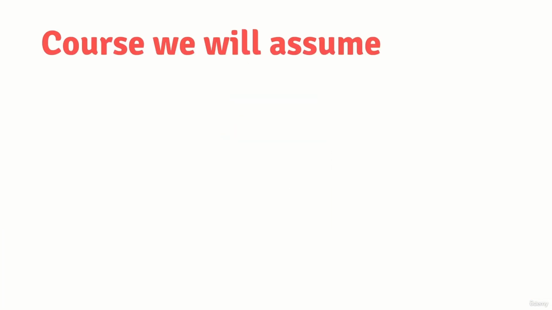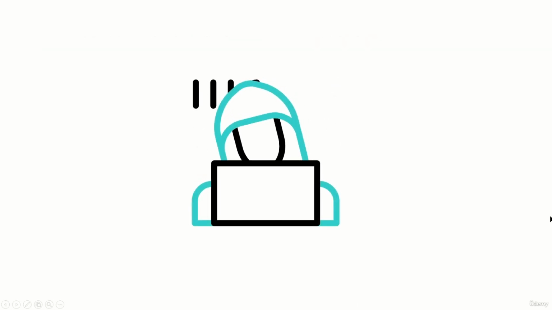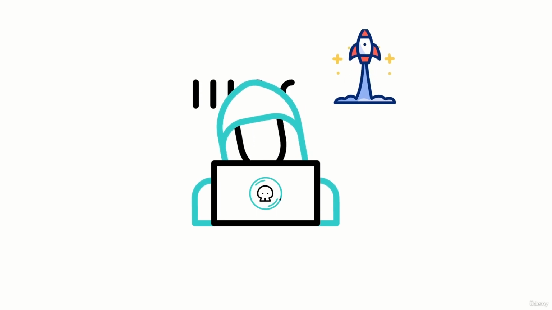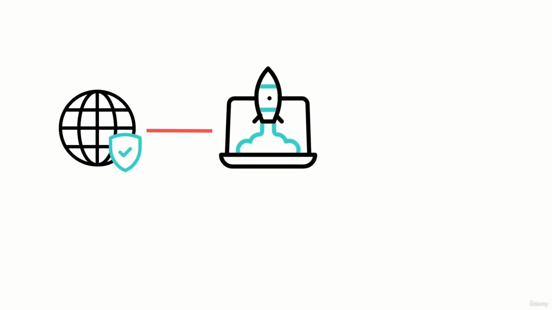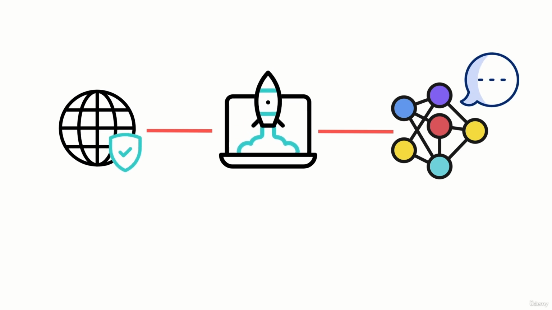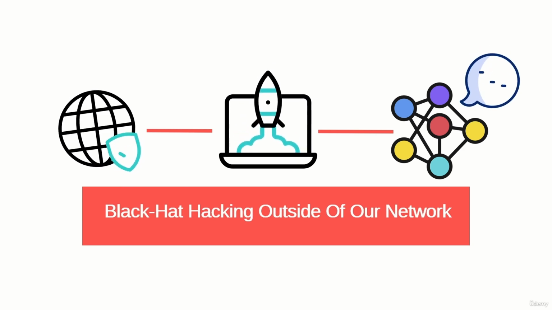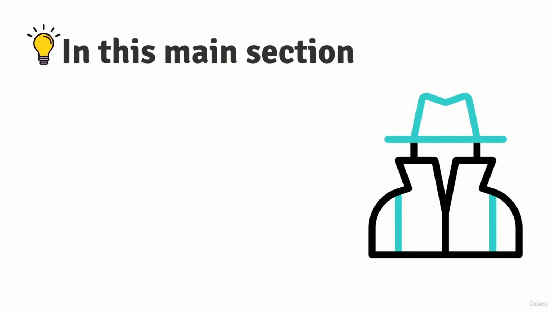In this course, we will assume that you are just a beginner, and at the end of the course, you will be at high intermediate level, being able to launch attacks exactly the same way black hat hackers do. You will learn how exactly the internet and computer systems work, how algorithms work, from designing to writing your own algorithms. Also, how to do all the hacking attacks outside of your own network, just like a professional black hat hacker. In this main section, we will cover everything you need to learn about anonymity and ethical hacking.